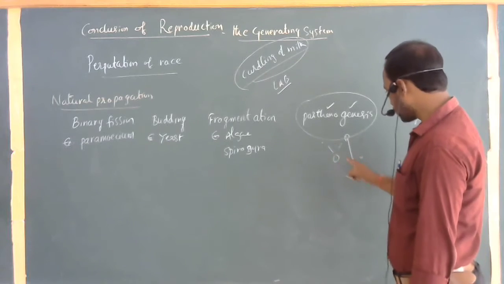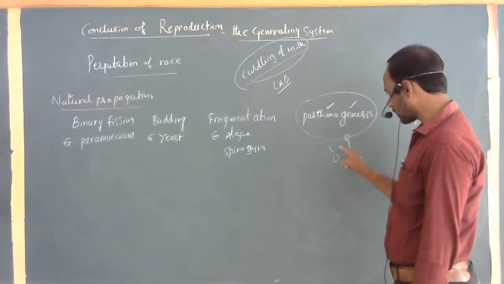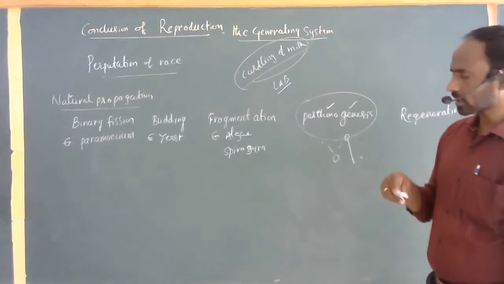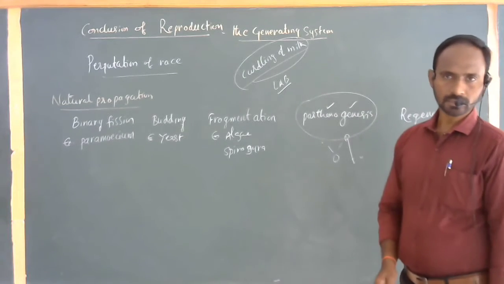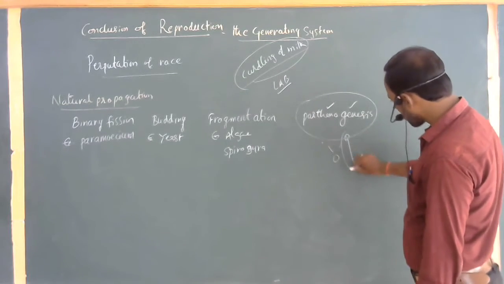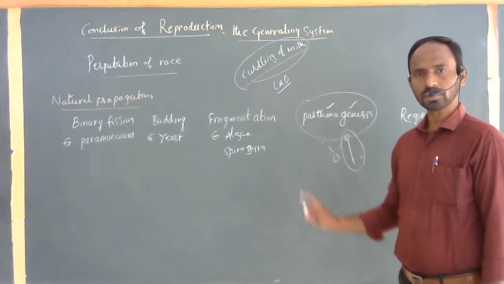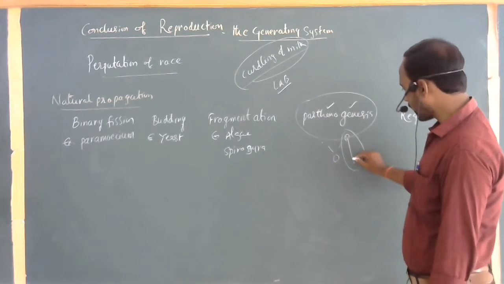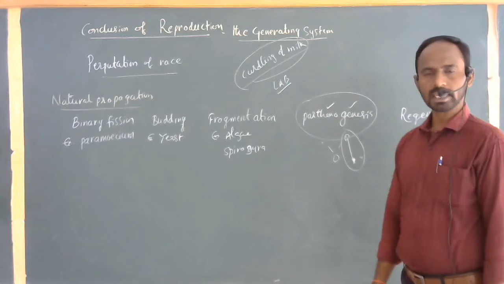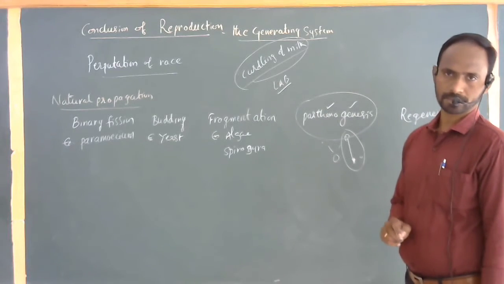When the male gamete is fused with the female one, they compulsorily form a diploid. When only the female gamete develops without the fusion of the male one, the new form is commonly called a monoploid. Okay, now.